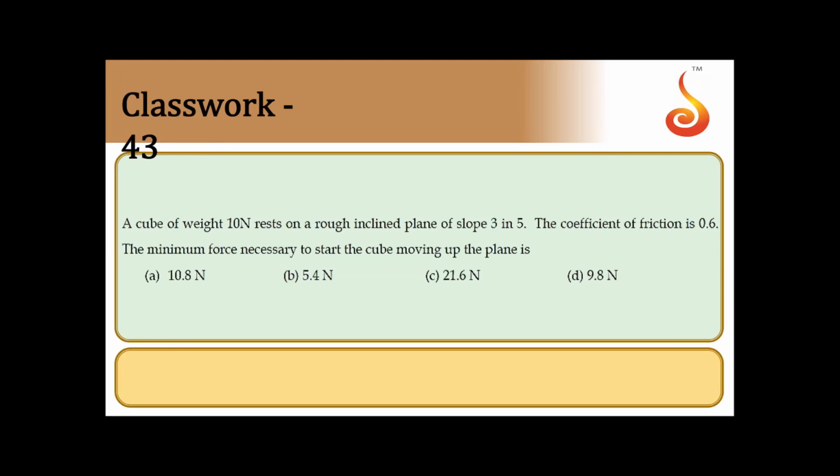A cube of weight 10 Newton rests on a rough inclined plane of slope 3 in 5. The coefficient of friction is 0.6. Minimum force necessary to start the cube moving up the plane is. So there is an inclined plane of slope 3 in 5. 3 in 5 means, so this is 3, this is 5, and there is a block here. You have to move the block up the plane.